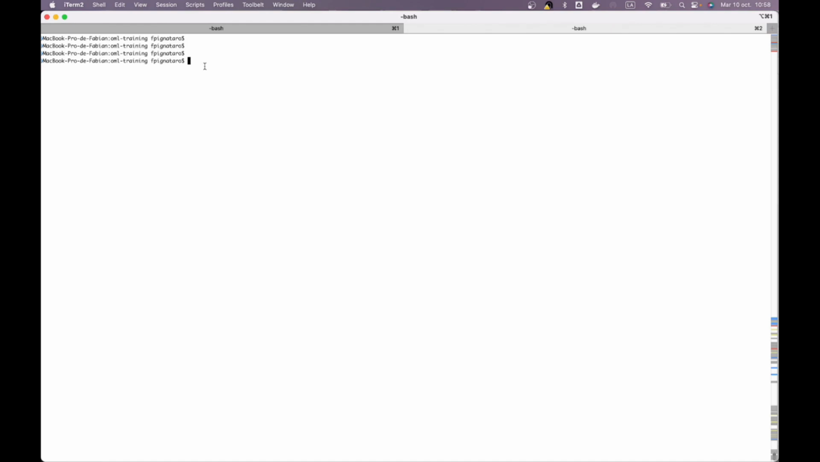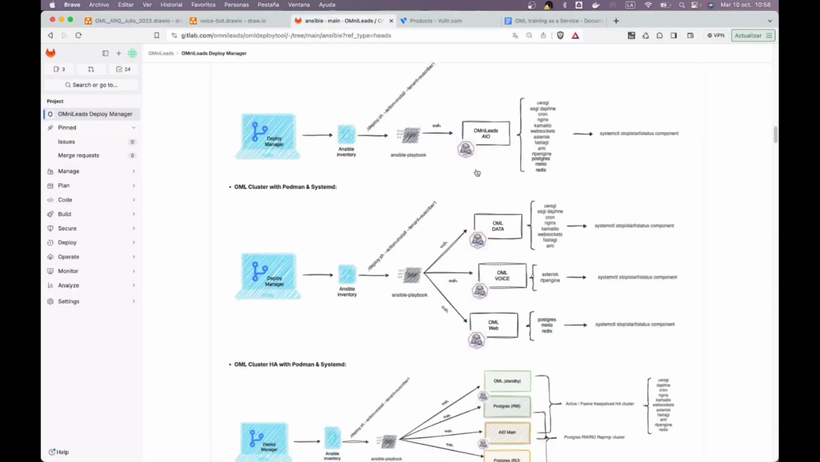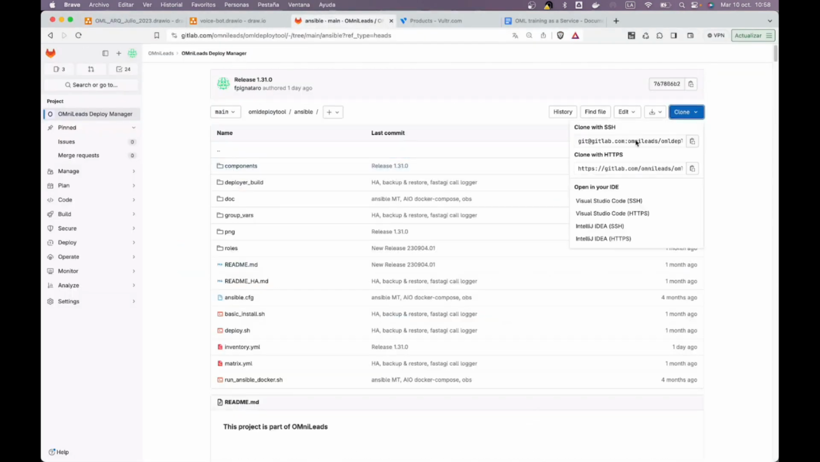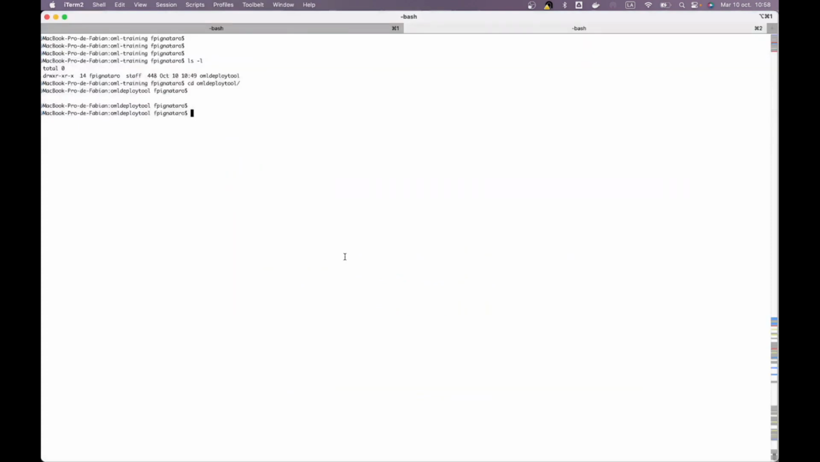The important thing is to have Ansible installed. The important thing is to have a public key already generated, and then assign it to the servers that we are going to deploy. What I just did is download the OML deploy tool repository by Git, right? That is the repository that we have been talking about. I just do a git clone of this repository, which is the base of the deploy manager, isn't it?